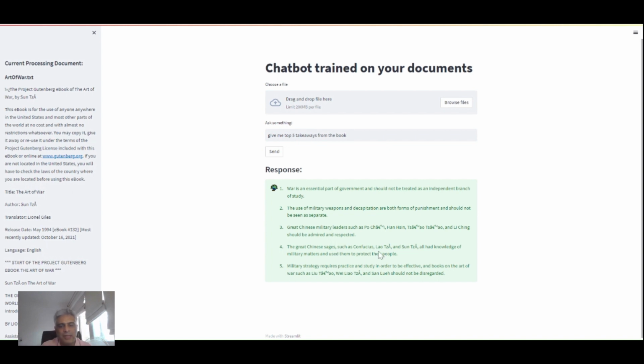So the point is, you can have ChatGPT only be trained on your literature. So let's say if you're a student, you don't want to read a book, but still need to summarize it, you can use this. If you are, let's say, a call center and you want your staff to respond within your policies, you could do this. Give the literature to ChatGPT, and then it will provide responses based on your literature only. So I think this can be useful.